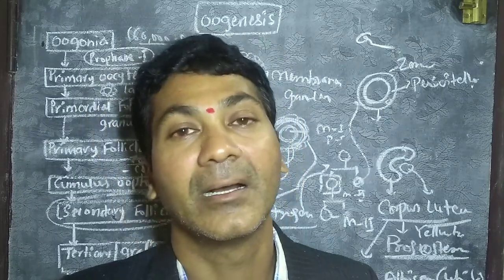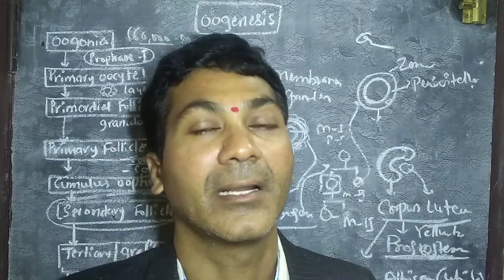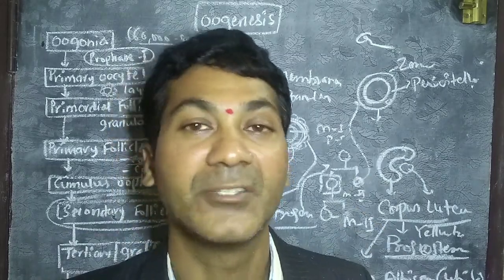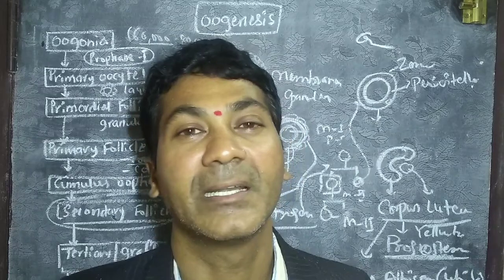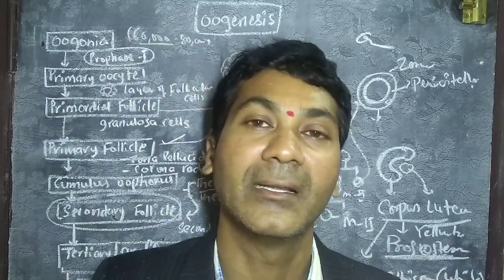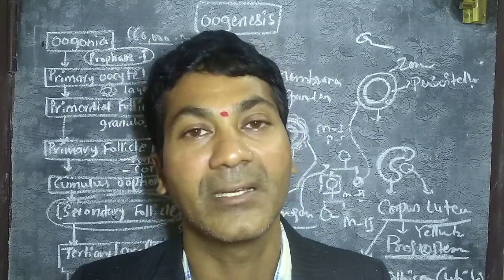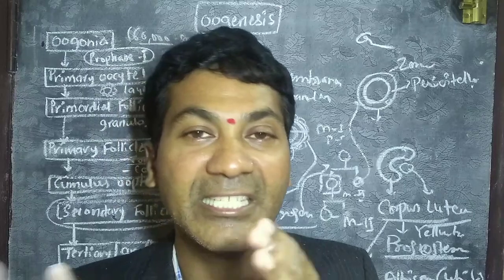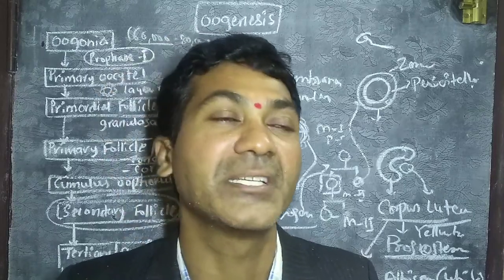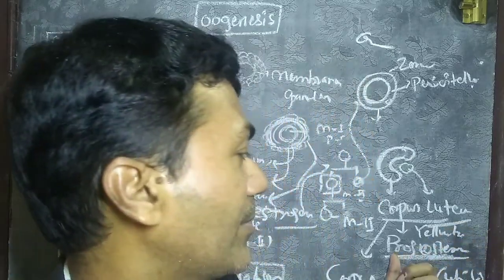in order to send this secondary oocyte out with the ruptured endometrium. As we have studied in the menstrual cycle, after the luteal phase the endometrium ruptures and is released through the bleeding called menstruation. Before menstruation, several changes occur in the female reproductive system under the influence of progesterone.